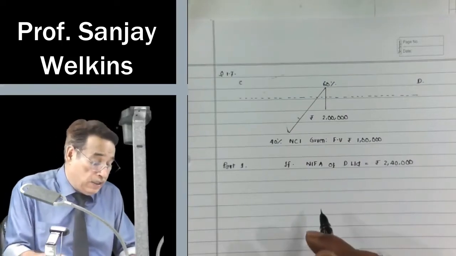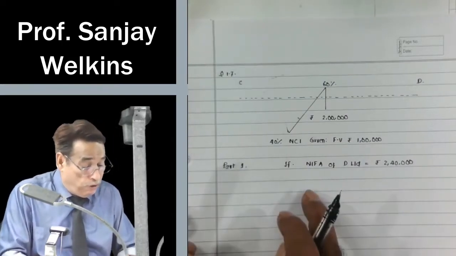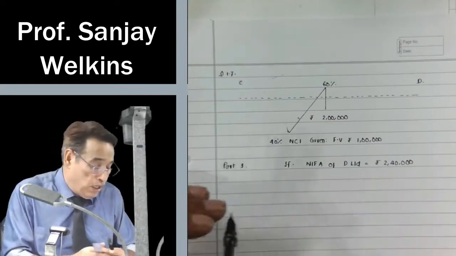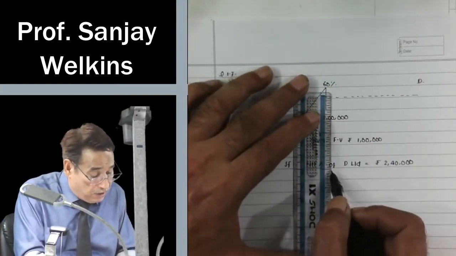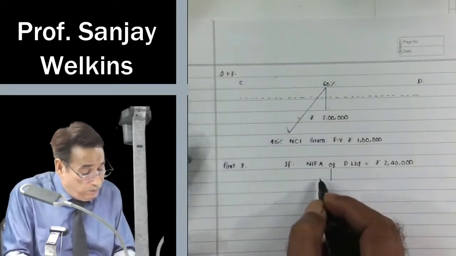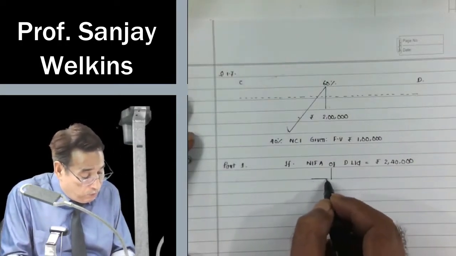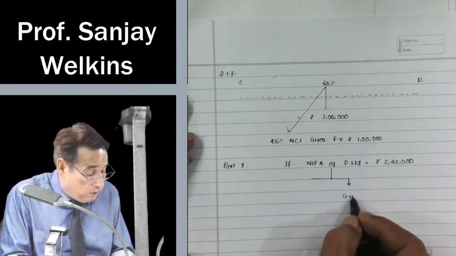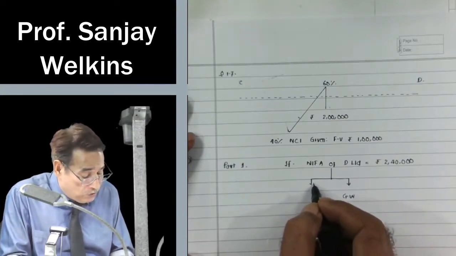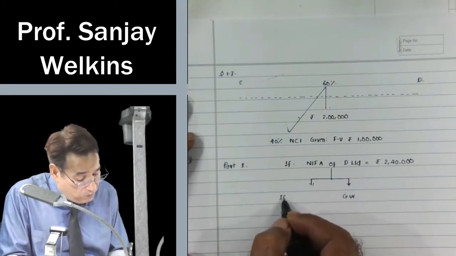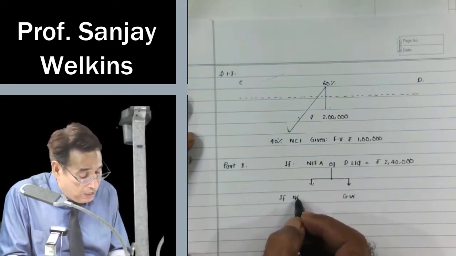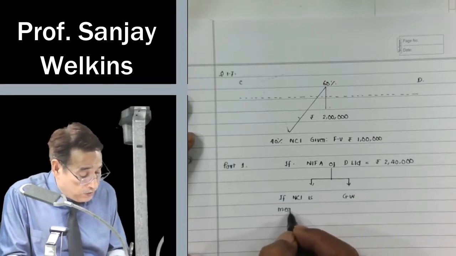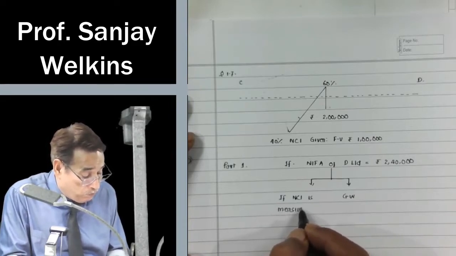Now the question is telling us to presume first of all that net identifiable assets of D Limited is equal to 2,40,000 and compute the amount of goodwill. If NCI is measured, first of all you understand what the question is asking you to do.